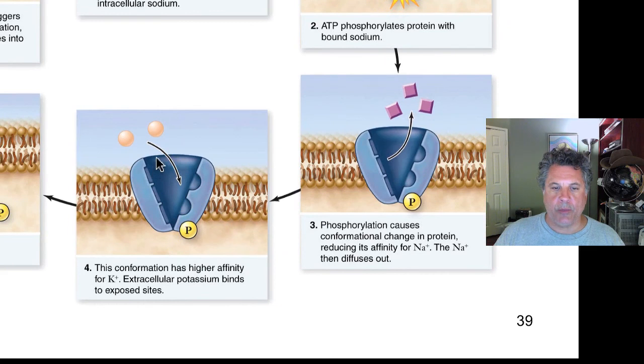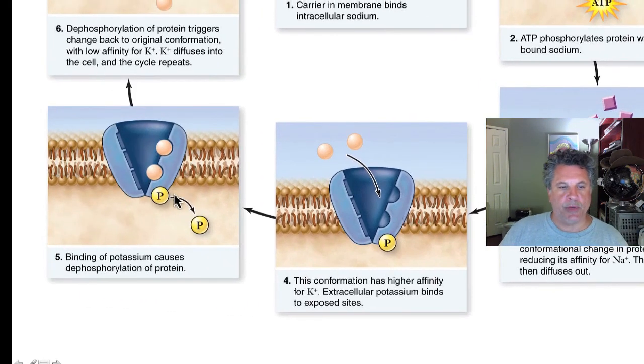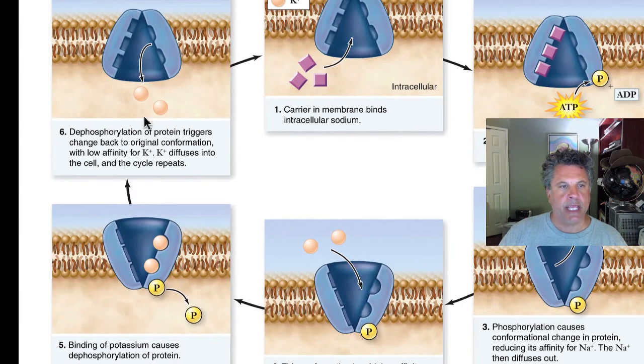In this state, the open state towards extracellular space, 2 potassium ions can bind, and when they bind, that causes the release of the phosphate, the phosphate that was attached to the protein by ATP hydrolysis, and this returns to its original state where it's open to sodium. And when it does that, potassium is released inside the cell.